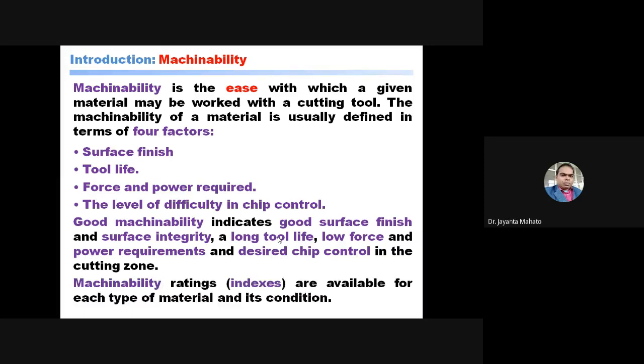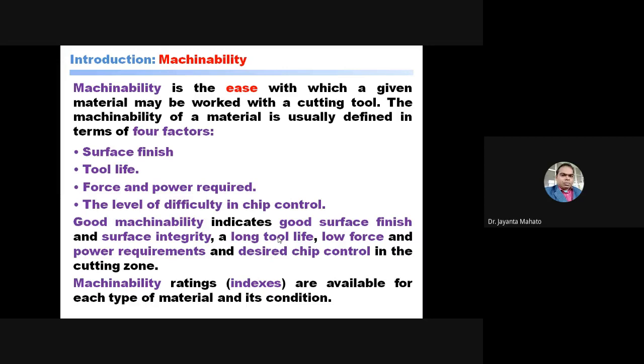So this machinability is actually measured as an index called the machinability index. These machinability ratings or indices are available for each type of material and its condition. Not only the material: at what condition are these materials machined?